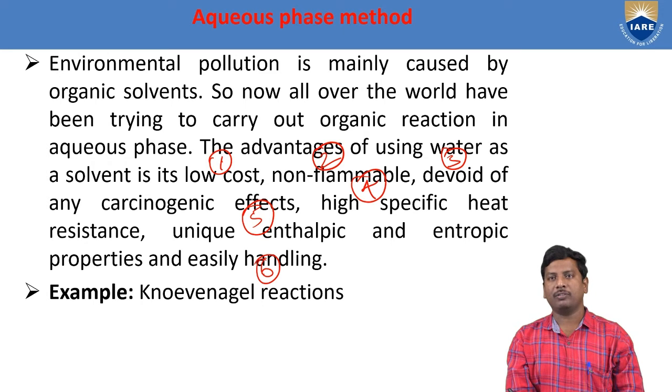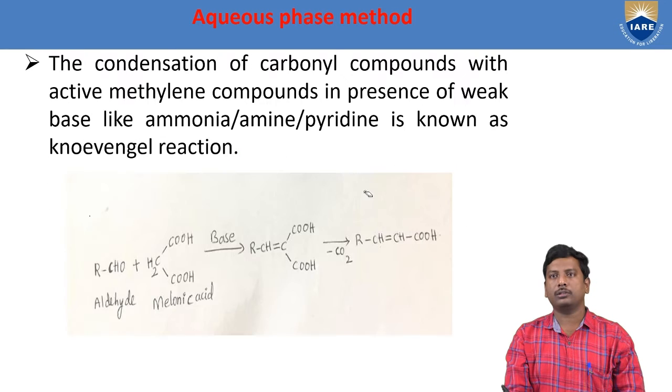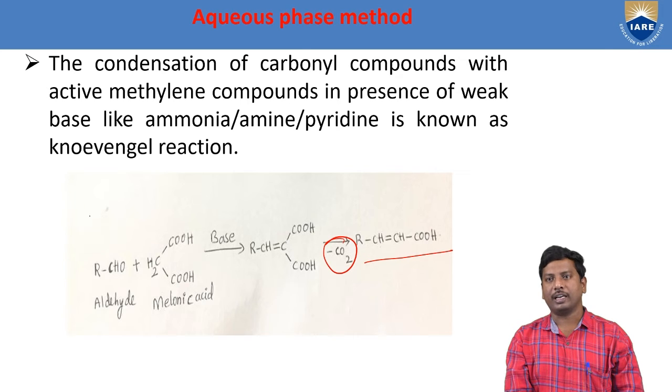And what is an example of an aqueous phase method? Knoevenagel reactions. The condensation of carbonyl compounds with active methylene compounds in the presence of a weak base like ammonia, imine, or pyridine is known as the Knoevenagel reaction. Here an alkyl carbonyl compound, an aldehyde, reacts with malonic acid in the presence of a base to eliminate carbon dioxide, and finally gives a product. This is mainly done in aqueous phase media.